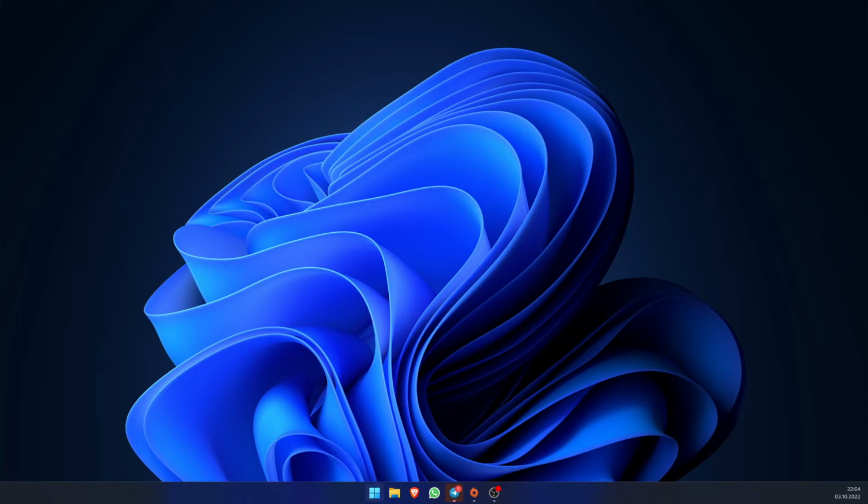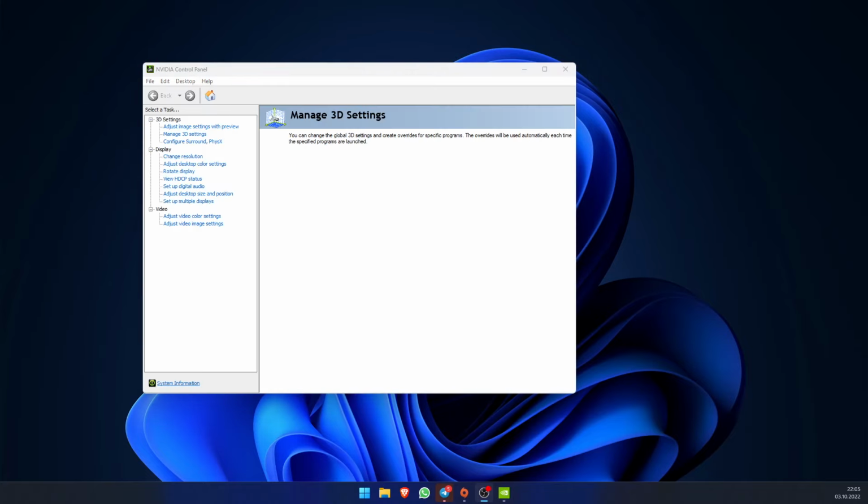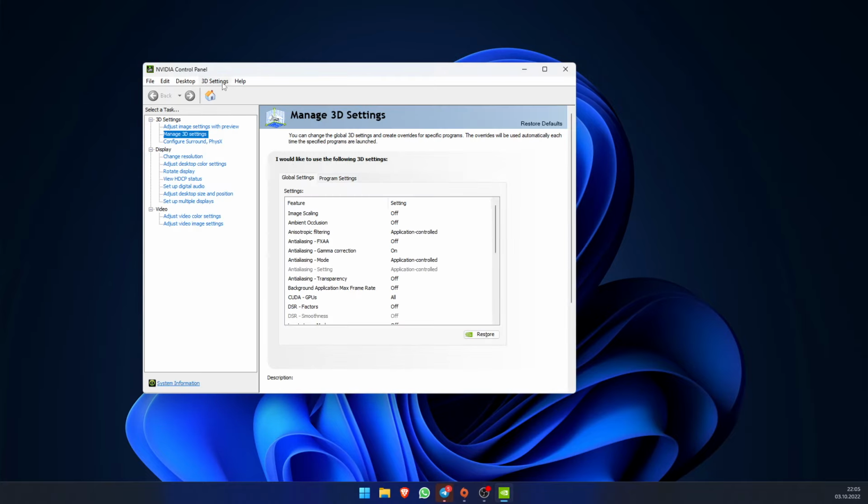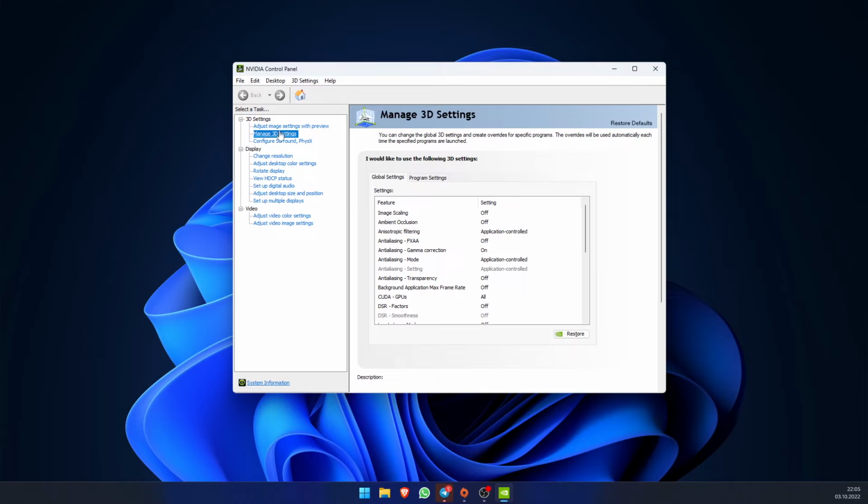You're gonna want to open up Nvidia Control Panel. As you can see, we have Nvidia Control Panel. We go to Manage 3D settings and you want to create a custom profile for your FIFA 23 game.